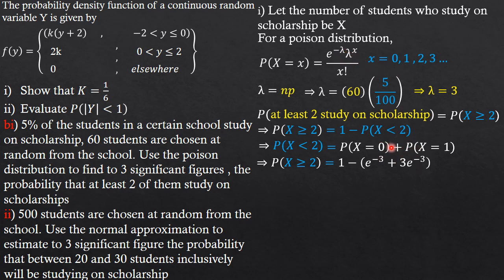Plus, we do the same thing, guys. We are going to have 3 e raised to the power negative 3. Simplifying everything is going to give us our answer to be 0.801. They said to three significant figures, guys. That's what we have.